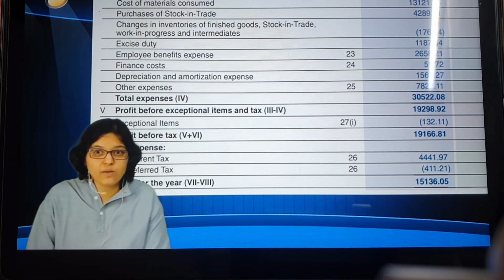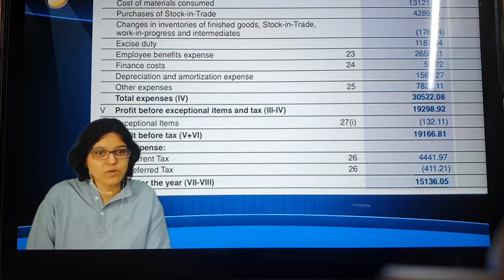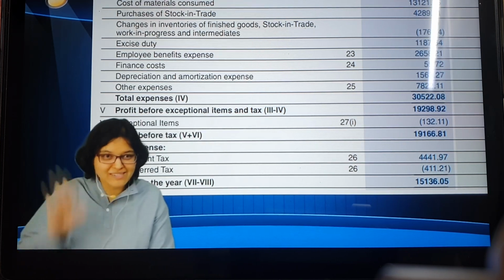She's saying what is material and what is not material? What is significant value? So for that, you have to go to Schedule 3 of the Companies Act. And there again, there are different standards which are given, 1% of revenue and whatnot. I'll be teaching that a bit later.